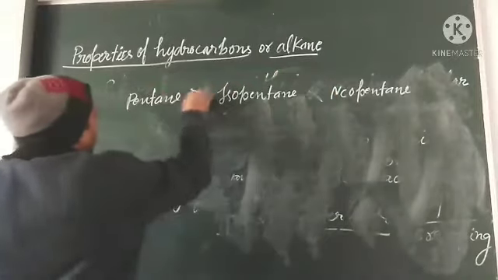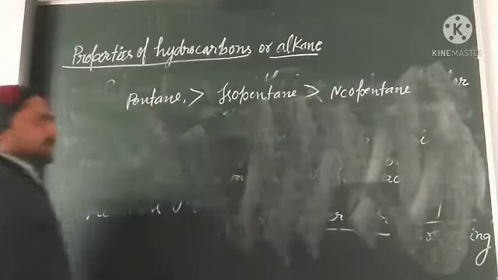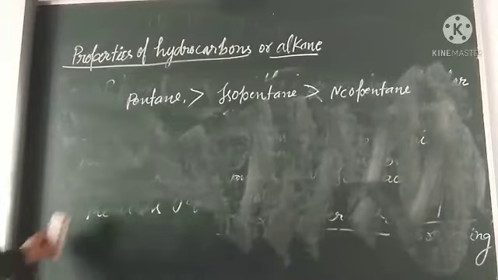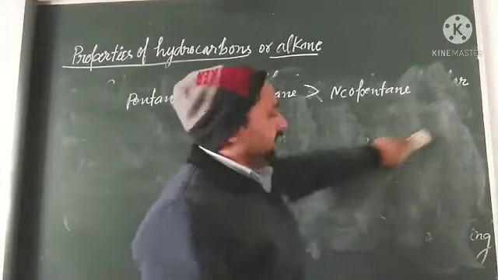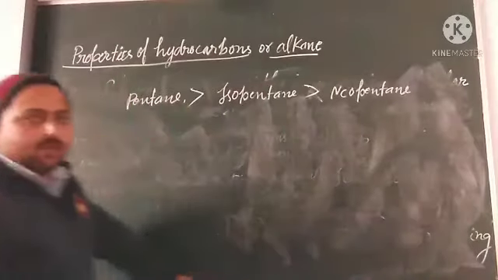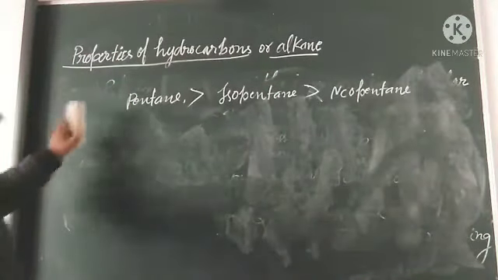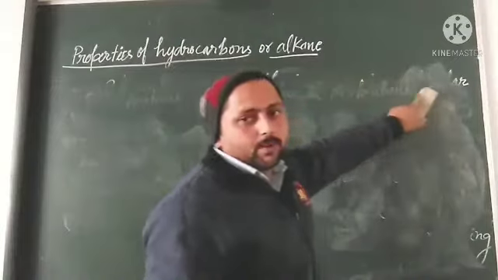So boiling point decreases on increasing branching. These are the physical properties of alkanes. Let us move to chemical properties.